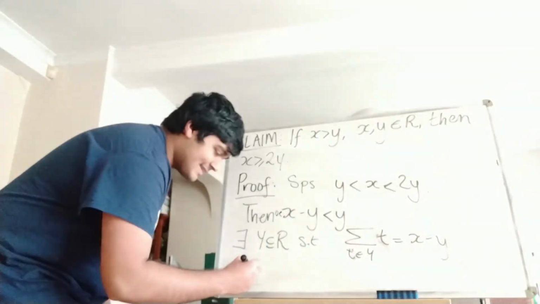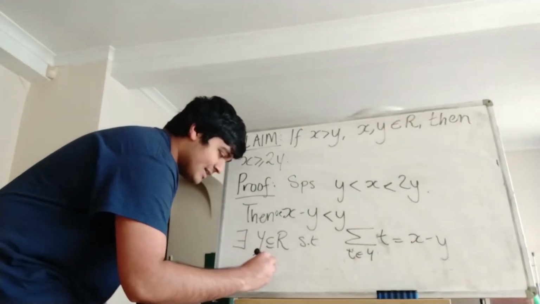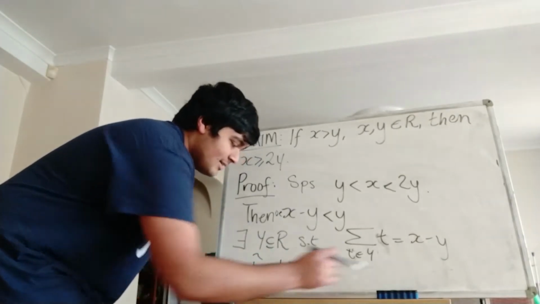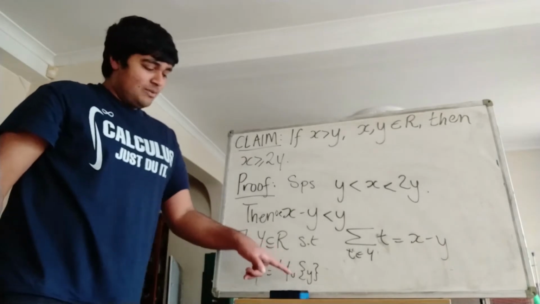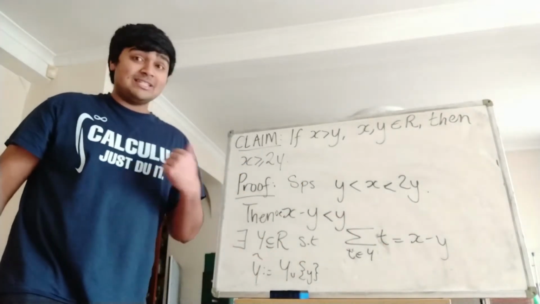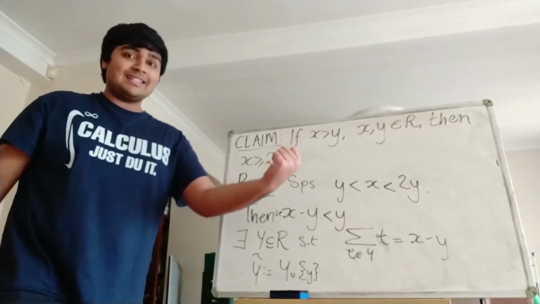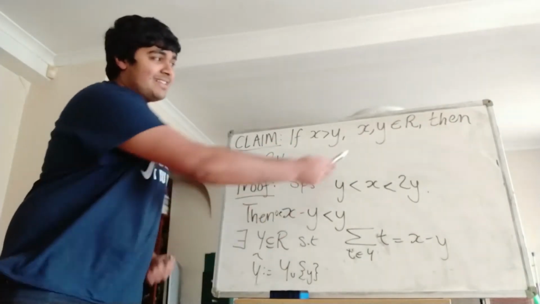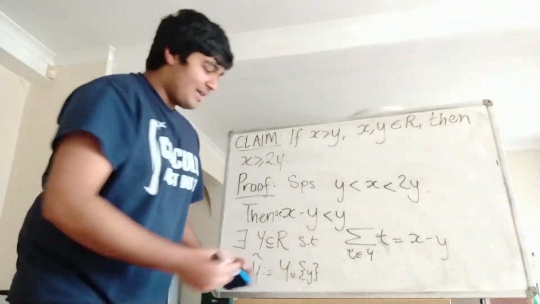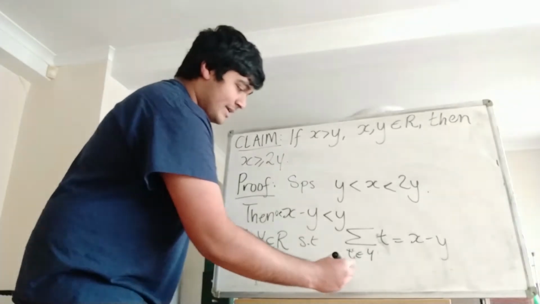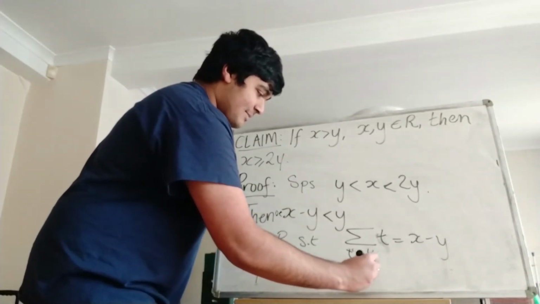But then if we look at the set y tilde, defined to be equal to y union y, well, if we sum up all the elements in here, what are we going to get? Well, we're going to get x minus y plus this y here, which is x. Okay, so we can write x in that way, but then we can also write x as just the element x itself. Okay, so we found two different ways. So we can either write this thing here, or we can just look at the set x by itself.